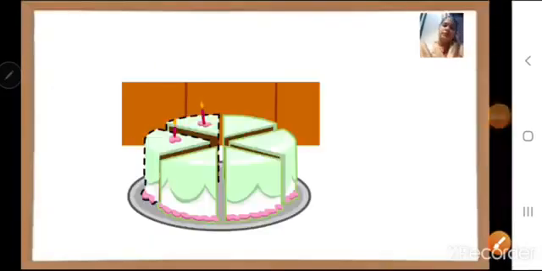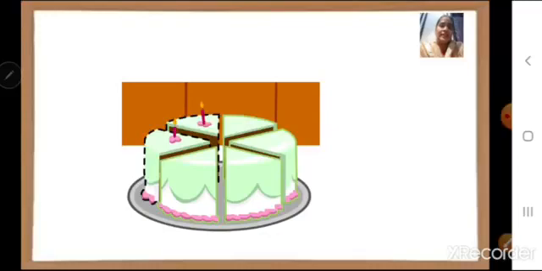Let us take one more example. Children, here we have a delicious cake, and the cake is divided into 6 parts. Can you see here? 1, 2, 3, 4, 5, 6 parts. So children, if I want only 2 parts, only 2 pieces, what is the fraction of the 2 pieces that I am going to take?